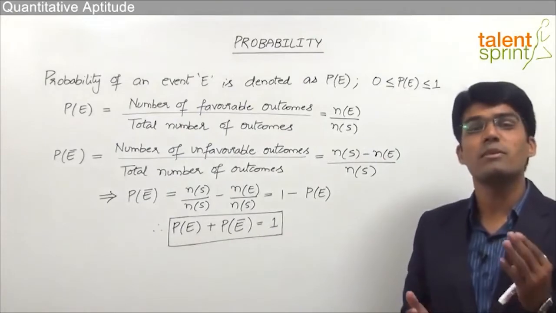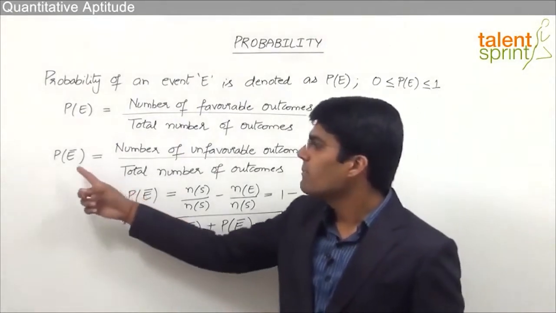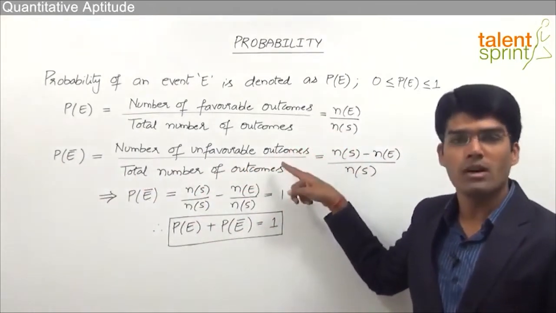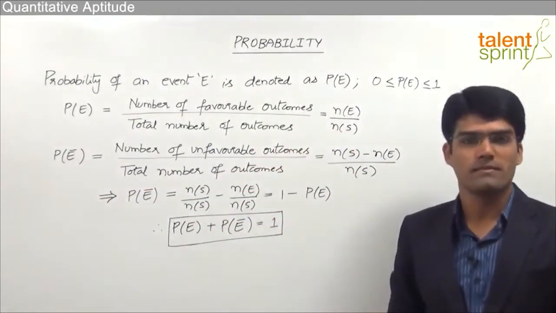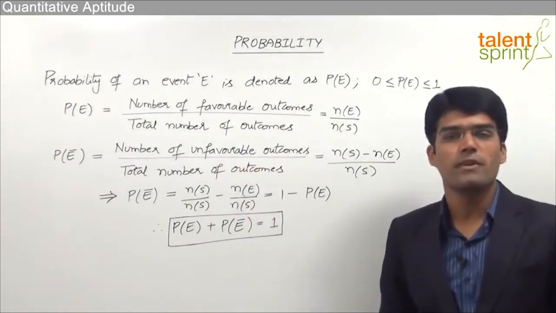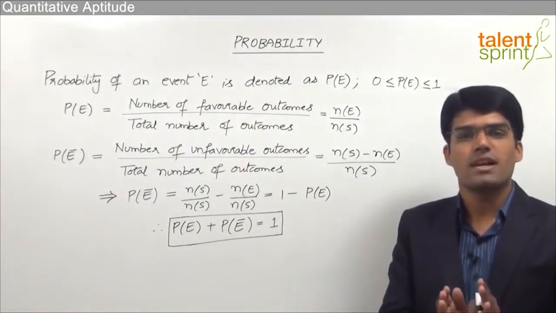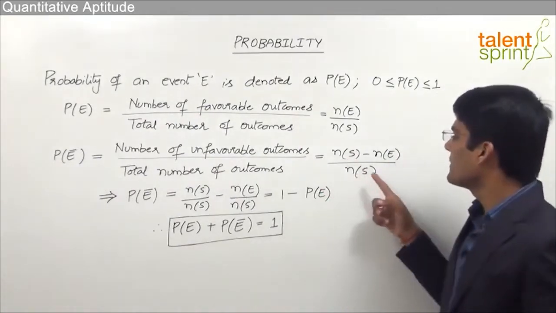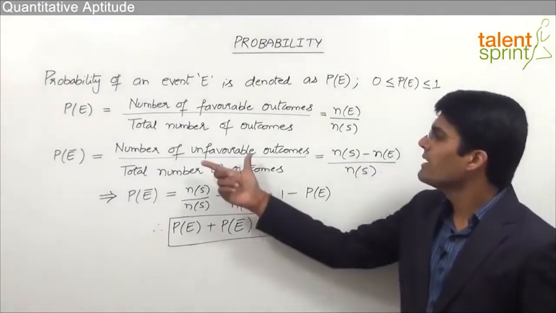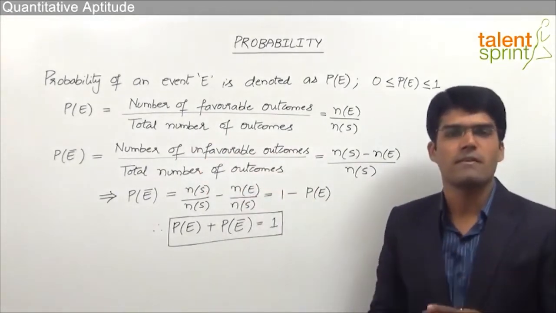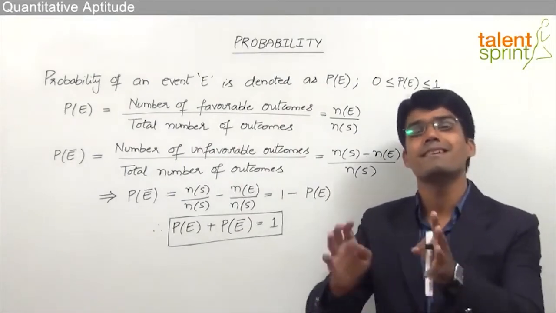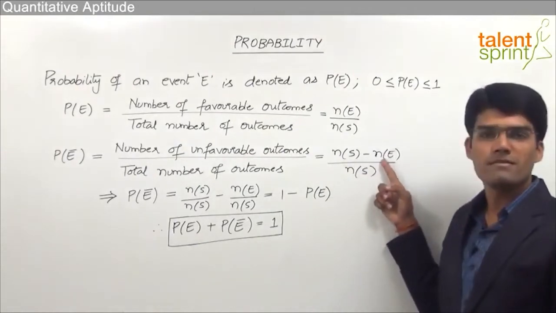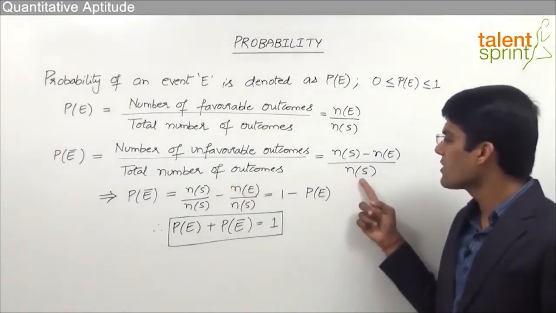Now how to measure the probability of failure of that event? That can be taken as P of E dash or P of E bar, which is equal to number of unfavorable outcomes divided by total number of outcomes. So here this is called probability of failure, where we see what is the chances that this particular event will not happen, which can be taken as N of S minus N of E divided by N of S. That is nothing but number of unfavorable outcomes. Number of unfavorable outcomes are total number of outcomes minus number of favorable outcomes. So total number of outcomes is N of S minus number of favorable outcomes is N of E. That divided by total number of outcomes again is N of S.